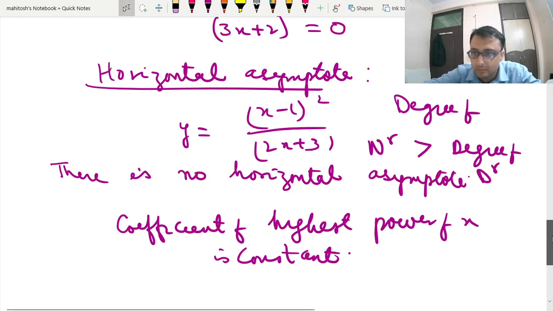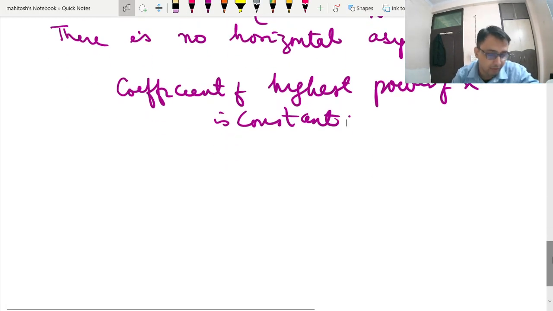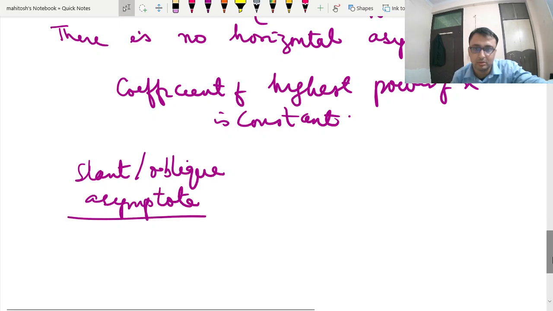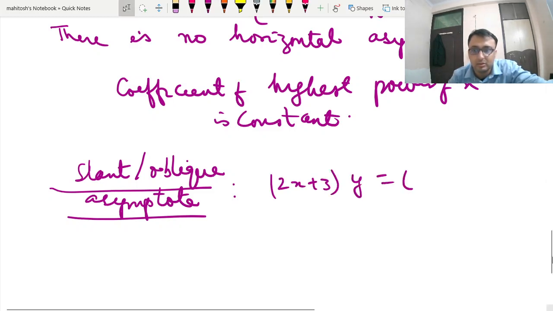Now, thirdly, we will go for the slant or oblique asymptote. Now, this is your equation 2x plus 3y is equal to x minus 1 whole square.